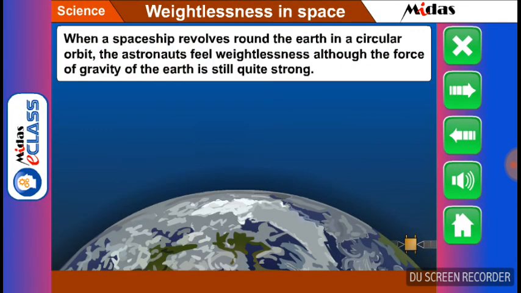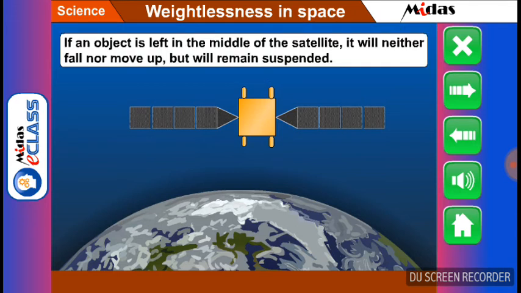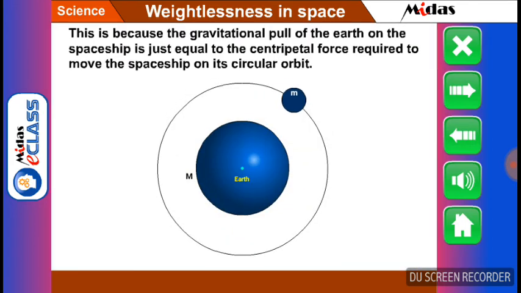Students, when a spaceship revolves around the Earth in a circular orbit, the astronauts feel weightlessness, although the force of gravity of the Earth is still quite strong. If an object is left in the middle of the satellite, it will neither fall nor move up, but will remain suspended. Dear students, this is because the gravitational pull of the Earth on the spaceship is just equal to the centripetal force required to move the spaceship on its circular orbit.